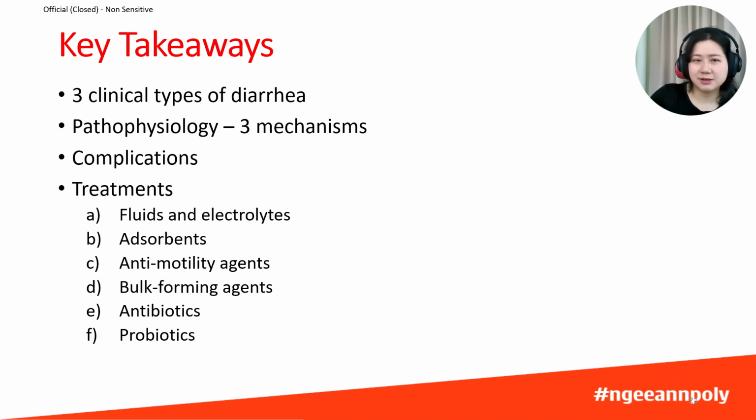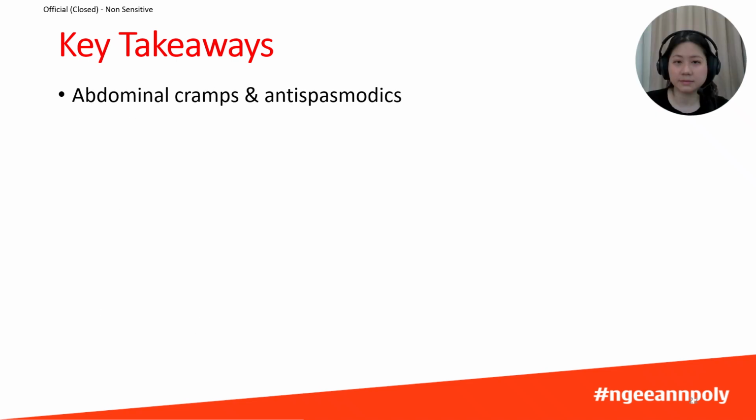For treatment options, remember that there are fluids and electrolytes, which is the mainstay of treatment. Then other treatments are chosen based on symptoms and cause. So there are adsorbents like charcoal, which bind toxins. There are anti-motility agents like loperamide, which are effective but they cannot be used in infectious diarrhea. Bulk forming agents can help to increase the bulk of the stools. Antibiotics, these are only for specific bacterial or protozoal infections. And probiotics, which help to maintain or restore the normal gut flora.